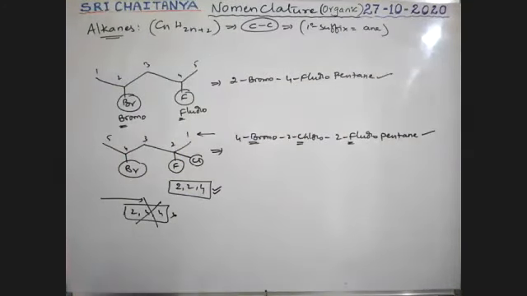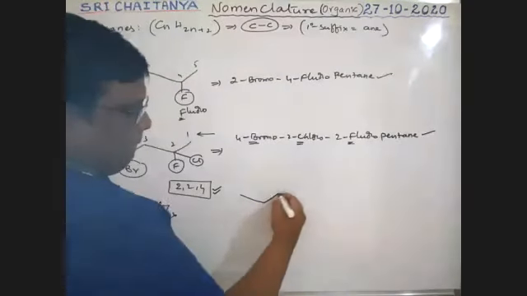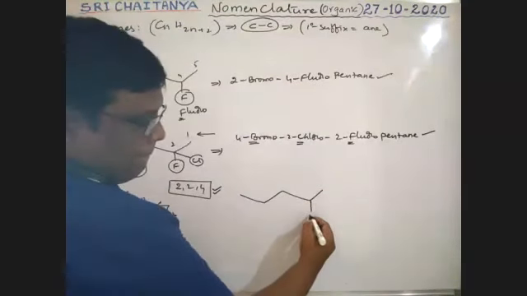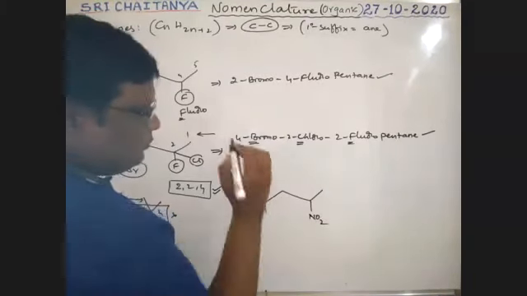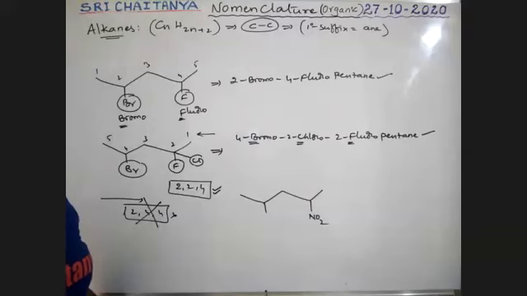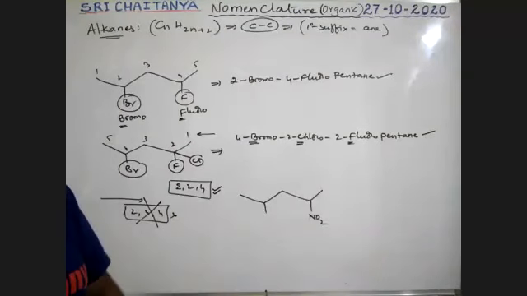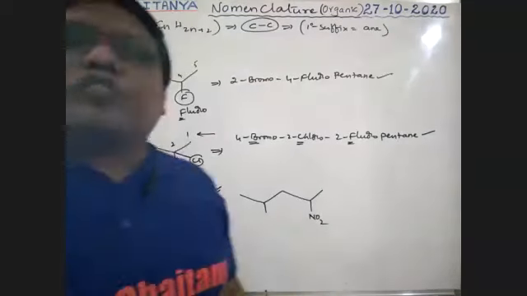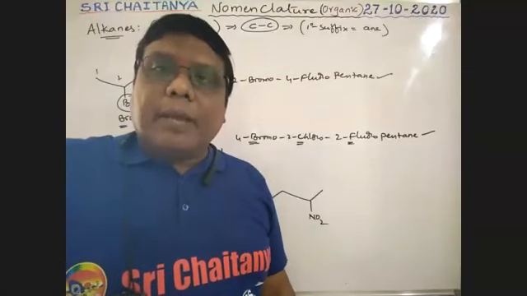Okay. Next, tell me the name of this compound. What is the name of this compound? Tell me. NO2 is nothing but nitro. Nitro, N. This is methyl, CH3. Methyl, M. Nitro, N. Among M and N, which one comes first? M or N?